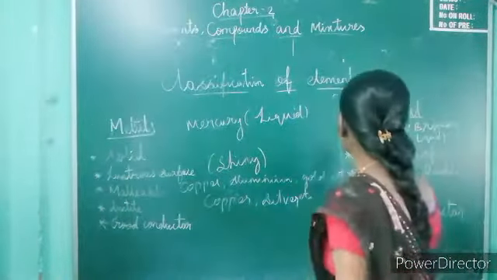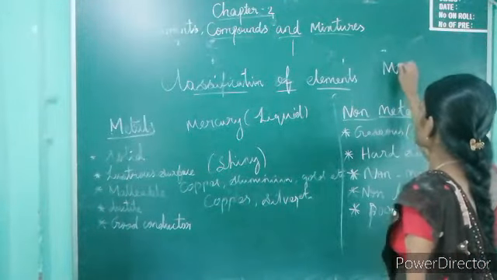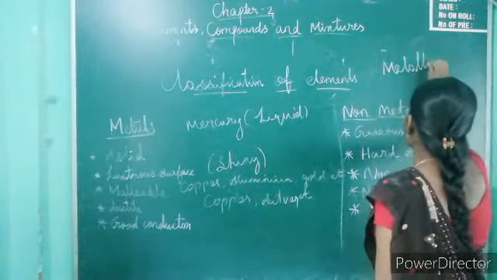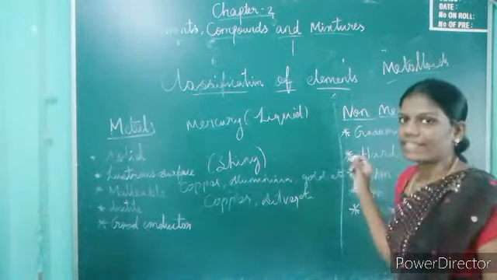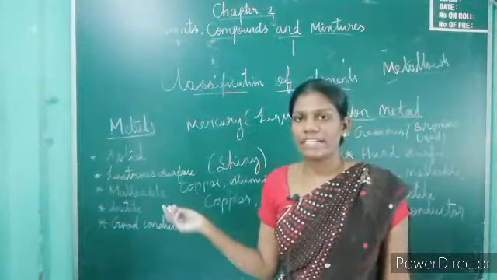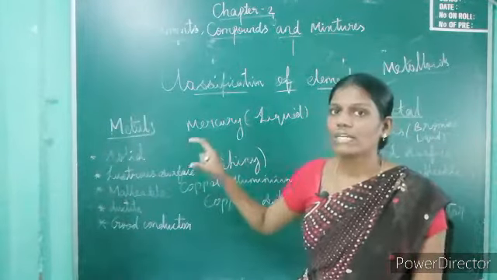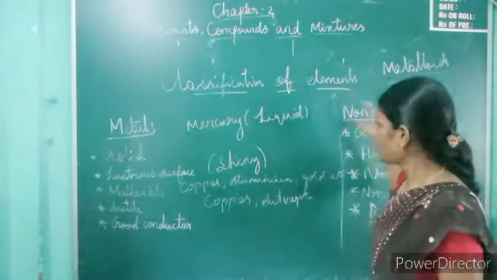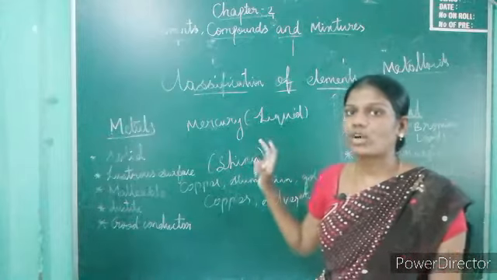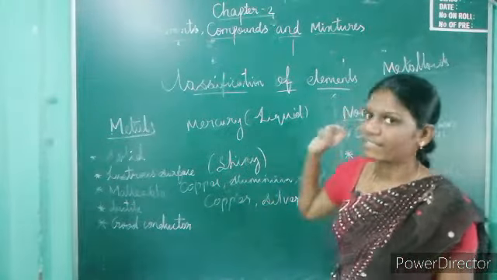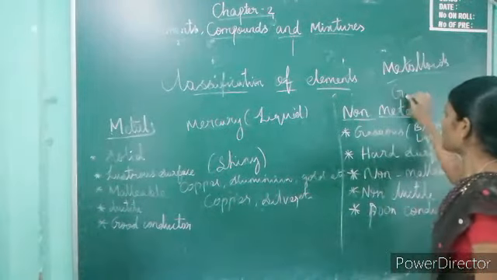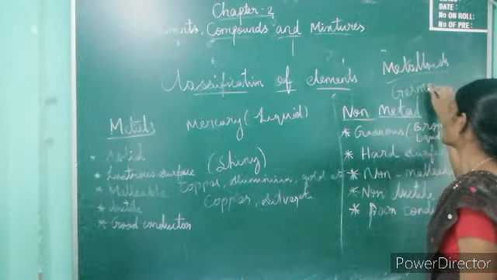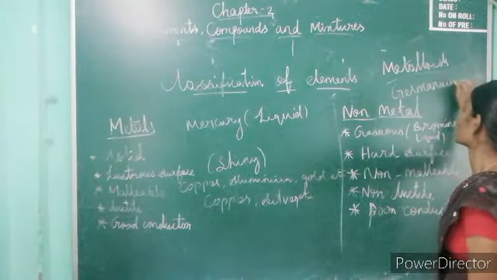Next one is metalloids. Another name is semi-metals, because they have both metal character and non-metal character, so they are called metalloids. Examples of metalloids are germanium, silicon, etc.